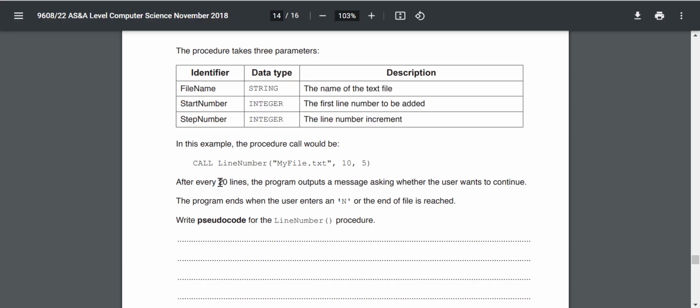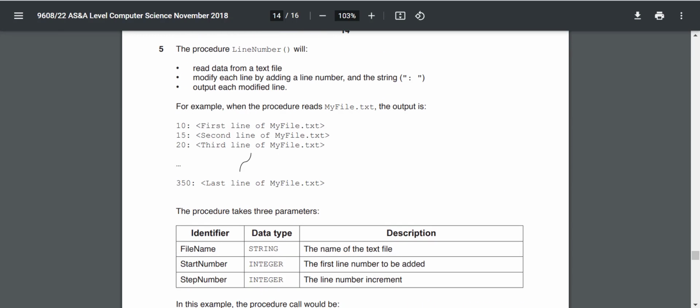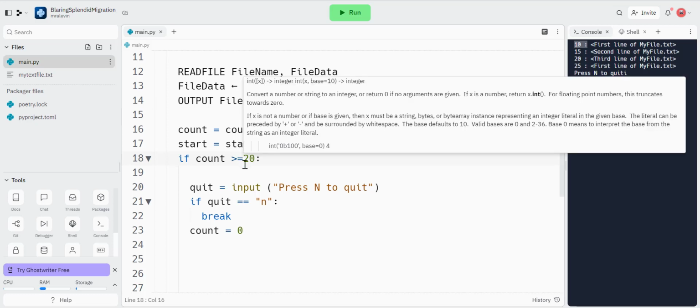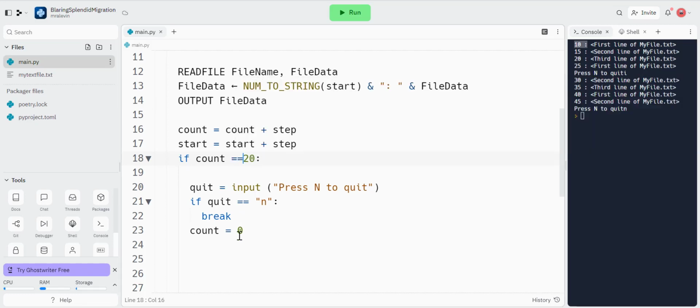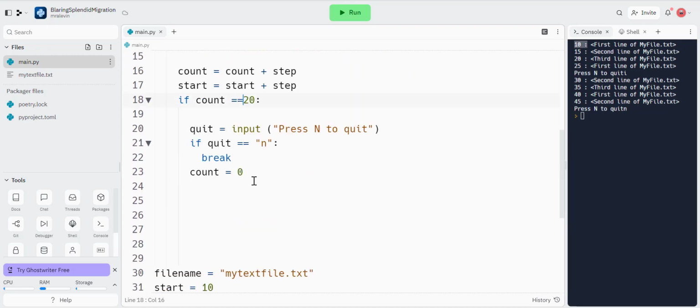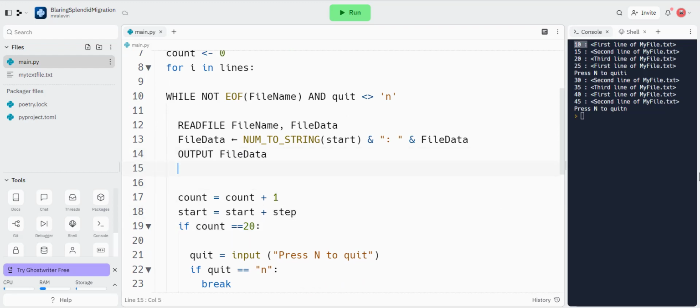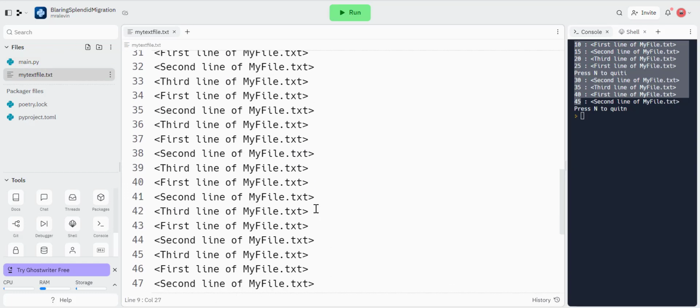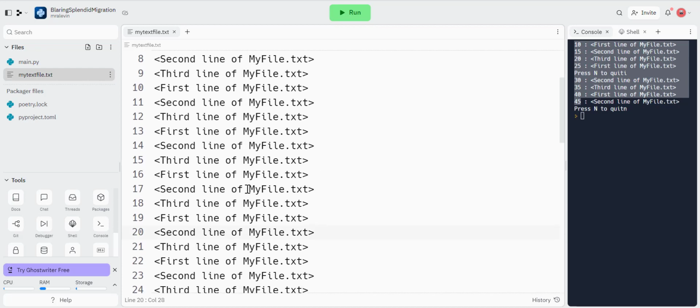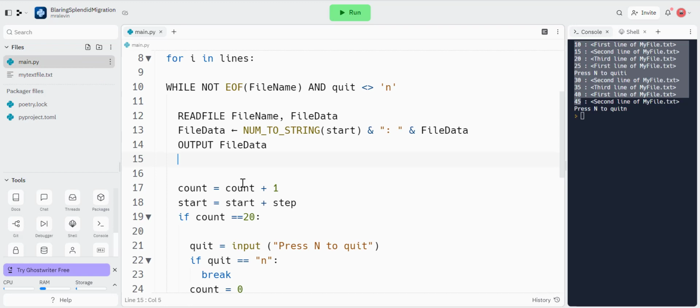I might have misinterpreted the question thinking about this. It maybe should be every 20 lines rather than every 20 line numbers. So I can just change the code. It should be if count equals 20, because it's always going to have a chance to equal 20. And the count should go up by 1 each time instead of the step. So it should be just count equals count plus 1. So this treats it like this. So instead of it being like this, where it goes 10, 15, 20, no, it'll be 20 physical lines from the text file. After 20 lines of this, it'll then say, do you want to quit?